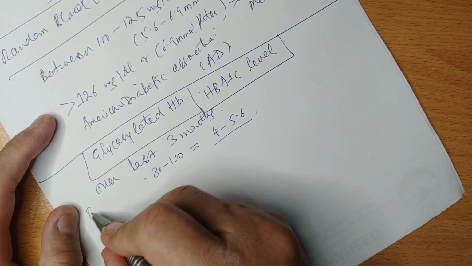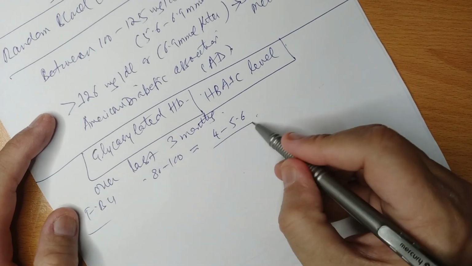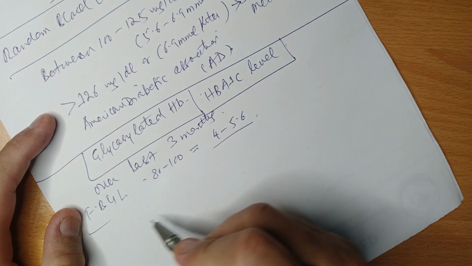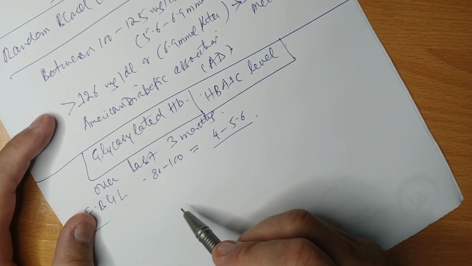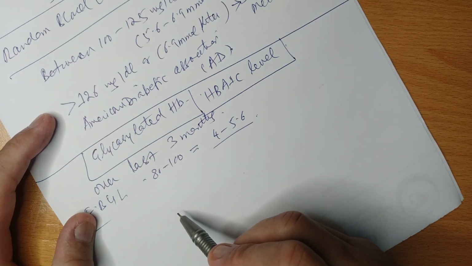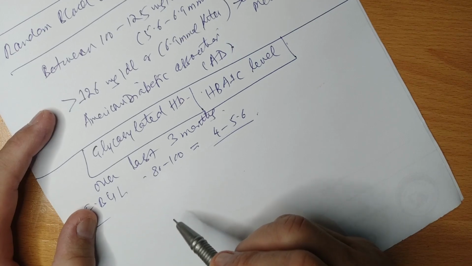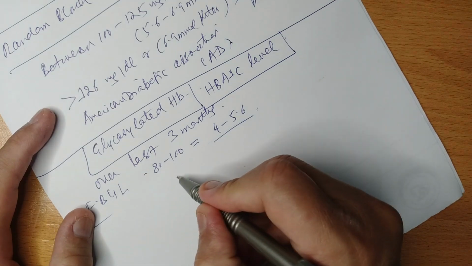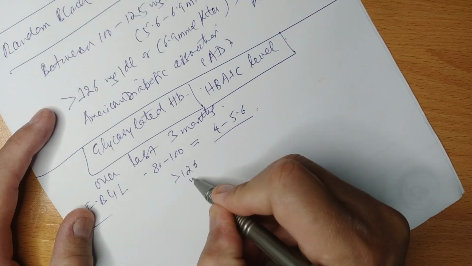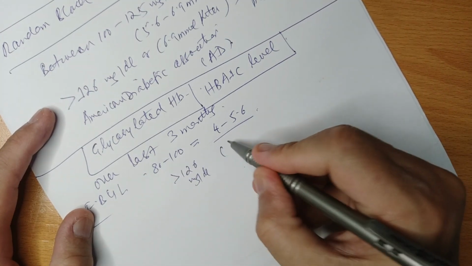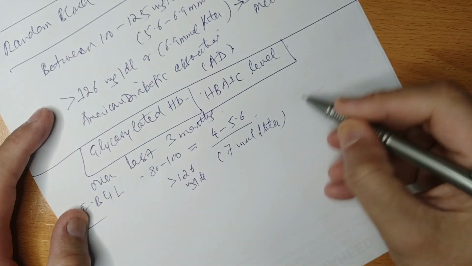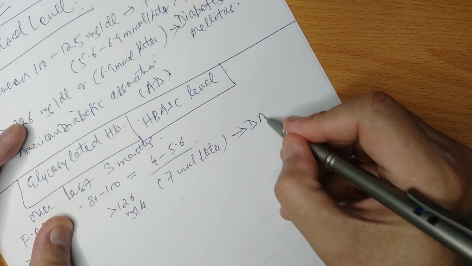This is the normal HbA1c level at the fasting blood glucose of 80 to 100 milligrams per deciliter. When the level is more than 126 milligram per deciliter or 7 millimoles per liter, this is declared as diabetes mellitus.